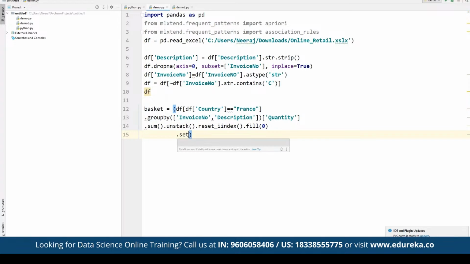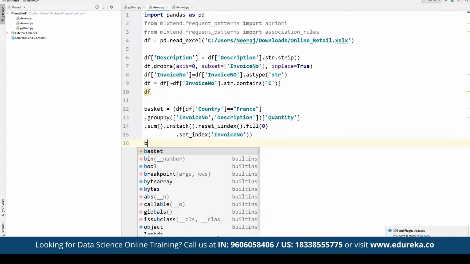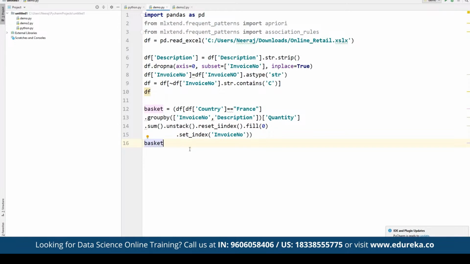And then we can use set_index, where we can define the invoice number. So here we have invoice number defined. And then we can define this for a basket.